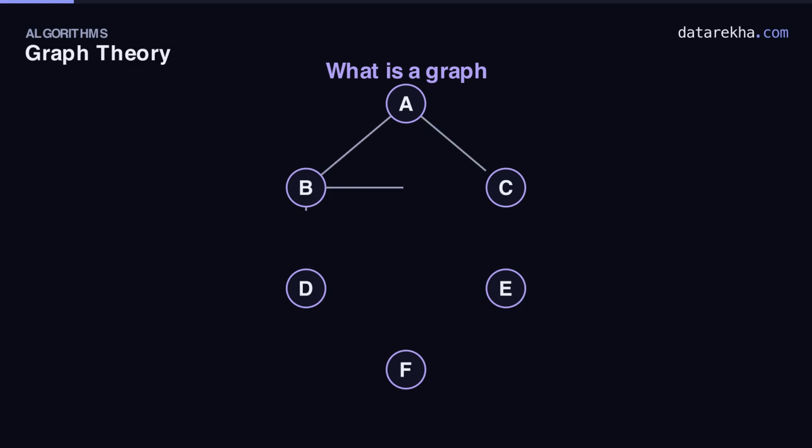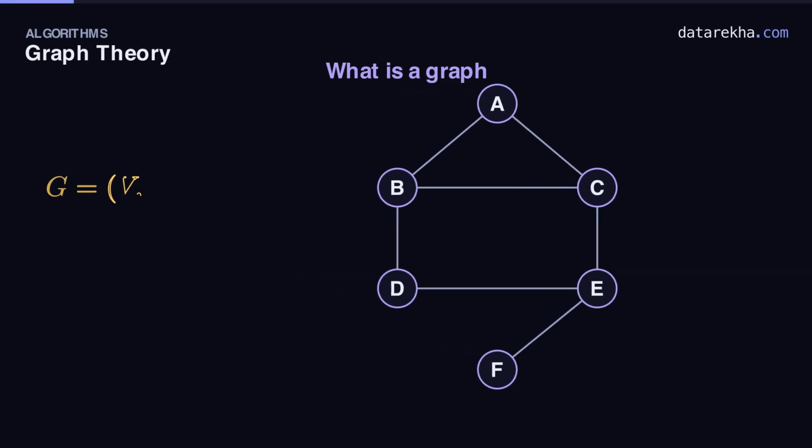The dots are called vertices or nodes. Here, 6 of them, A through F. The lines joining them are called edges. Each edge says these two are directly connected. Watch the connections appear. That's the whole definition. A graph is a set of vertices plus a set of edges connecting them.